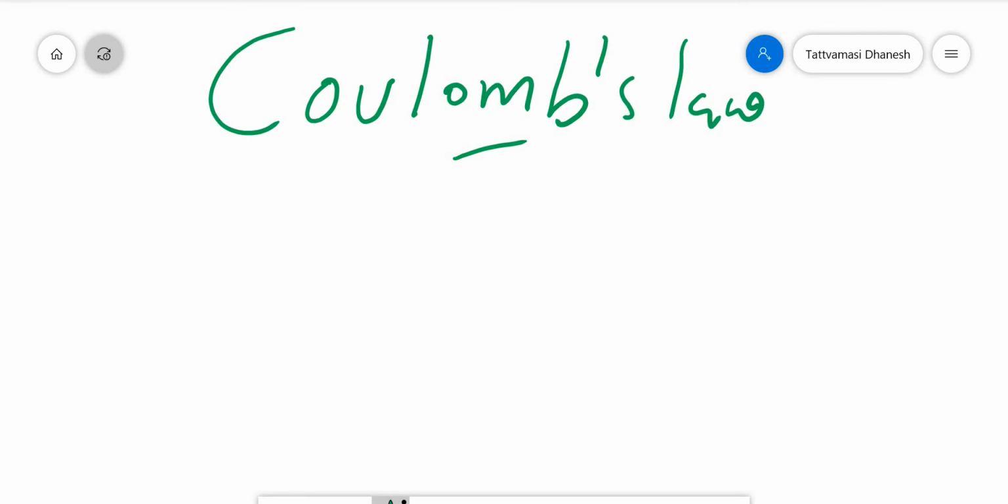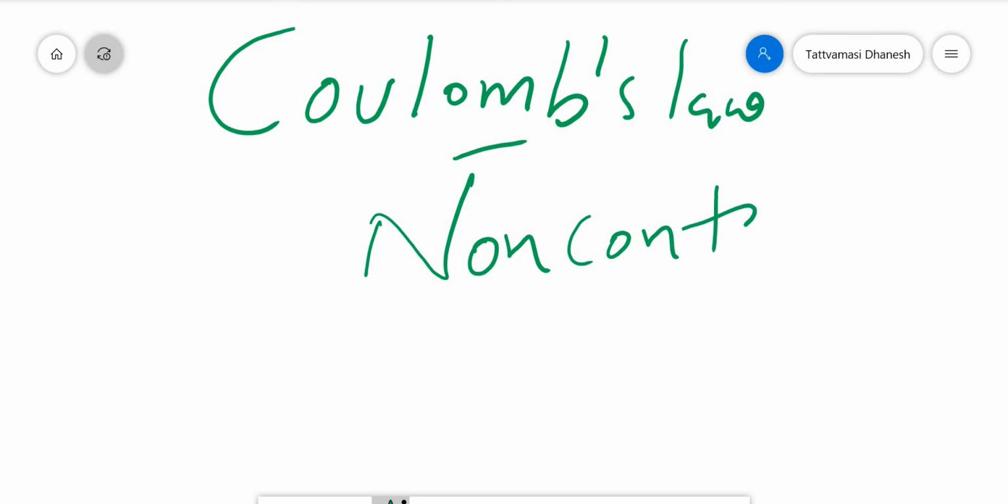So in that case, we introduce the concept of field: electric field, magnetic field, gravitational field. Such forces we call non-contact forces. Even though there is no contact, a force is existing. So electrostatic force is a non-contact force.